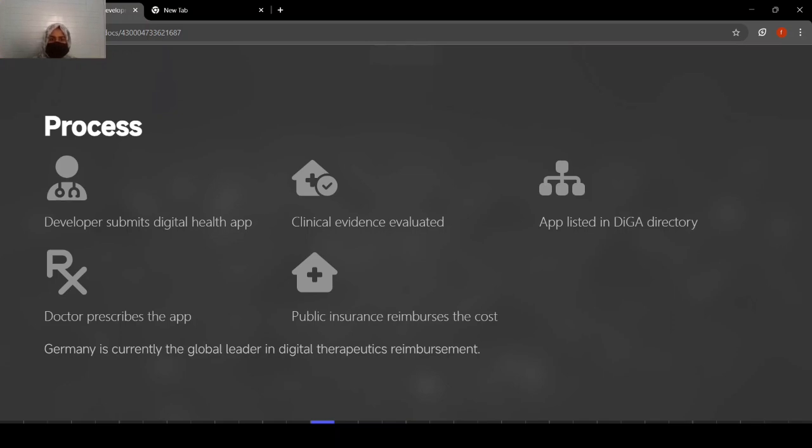So this is the workflow of DiGA: developers submit the app, clinical evidence is evaluated, the app is listed in the DiGA directory, the doctor prescribes the app just like he prescribes medicines, then public insurance reimburses the cost. So Germany is currently the global leader in digital therapeutics reimbursement.